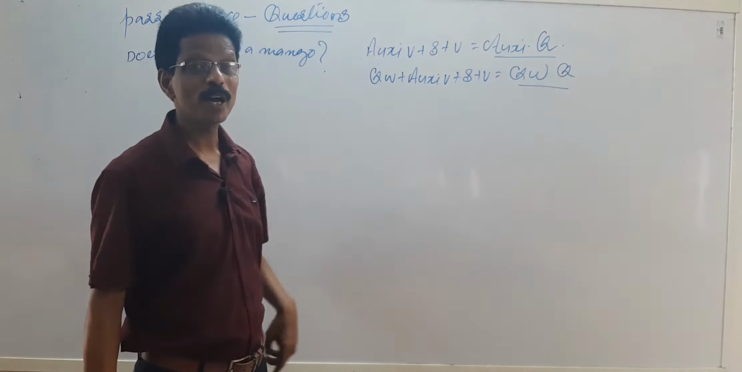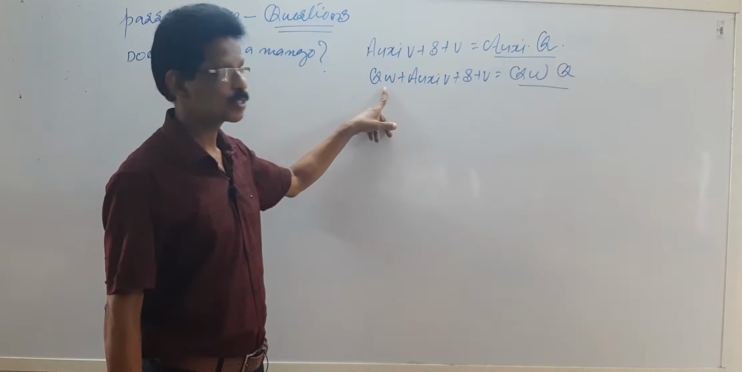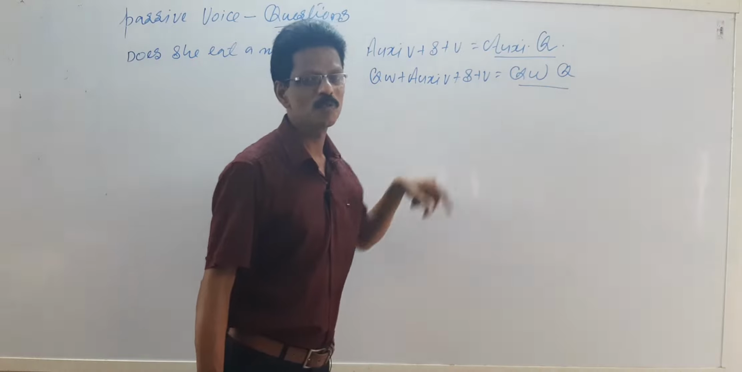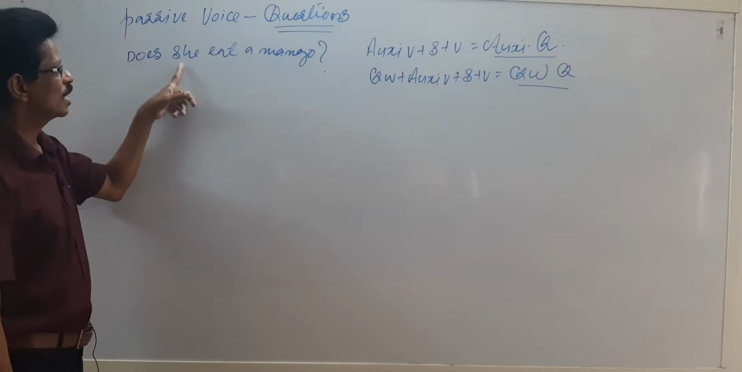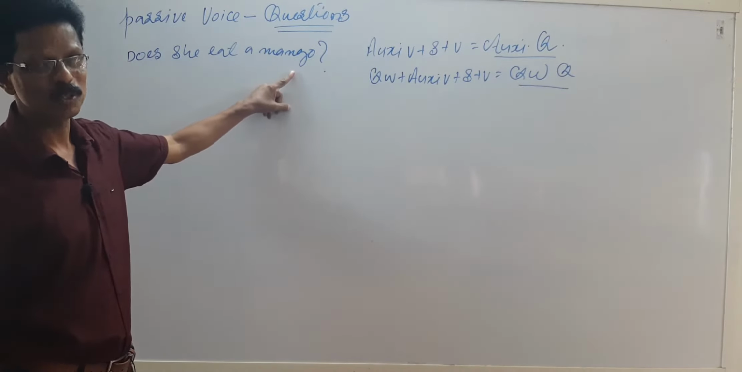Whereas question word plus auxiliary verb plus subject plus verb is equal to question word question. Let us see that. For example, does she eat a mango? That is an auxiliary question.